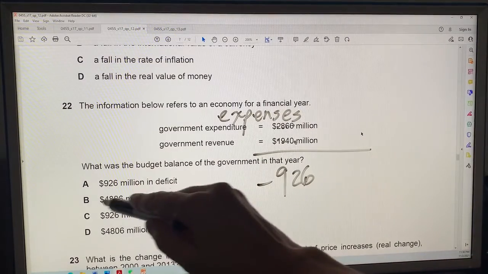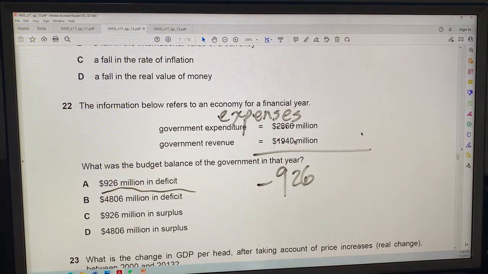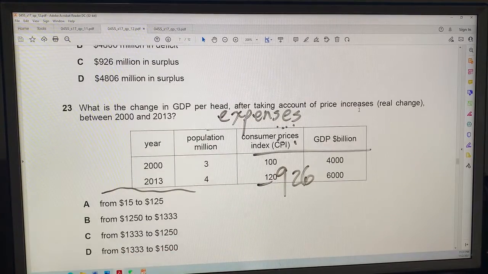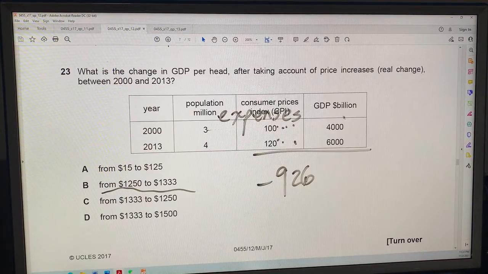So the answer must be 926 million deficit. Maybe that's an easy question. I think it's pretty easy. Here's question 23. Here, make it easier to read.